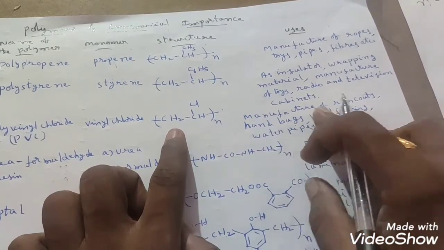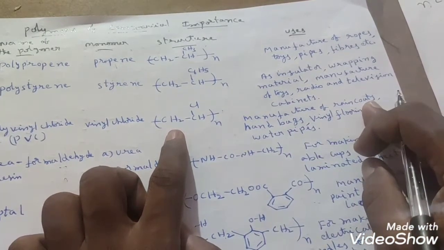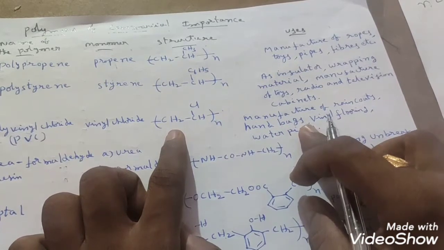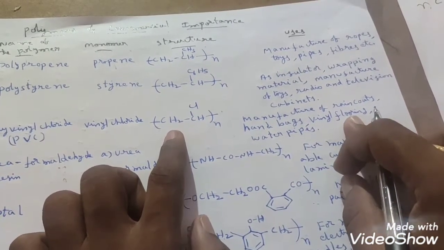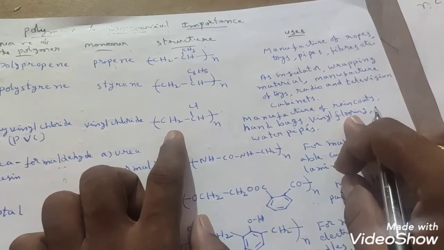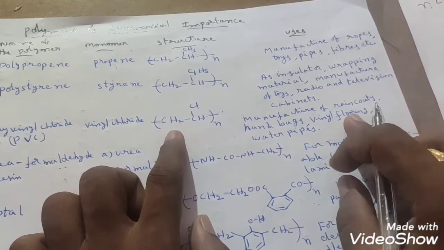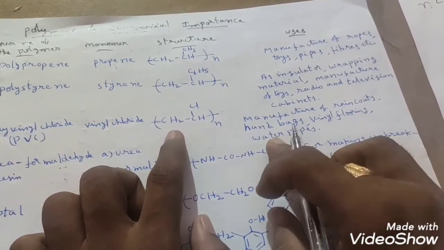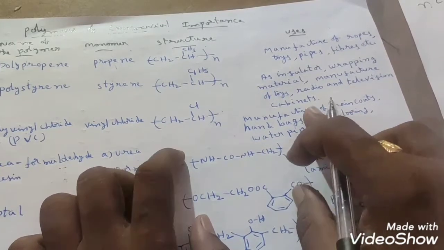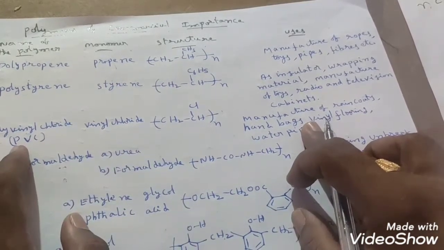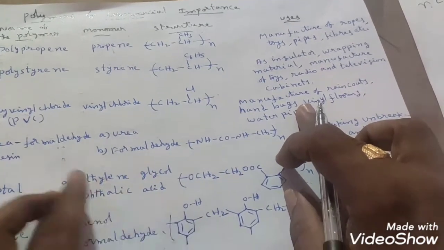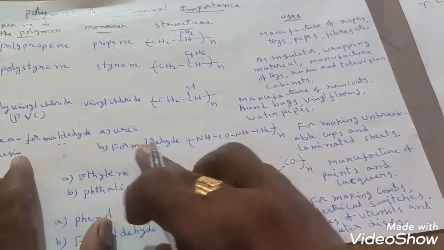Now, what are the uses of this polyvinyl chloride? It is used in the manufacture of raincoats, handbags, vinyl flooring. What is the meaning of vinyl flooring? Vinyl composition tiles. Okay? Tiles only, that is also. Water pipes. For that purpose, we use this polyvinyl chloride. And next one we have, that is urea formaldehyde resin.